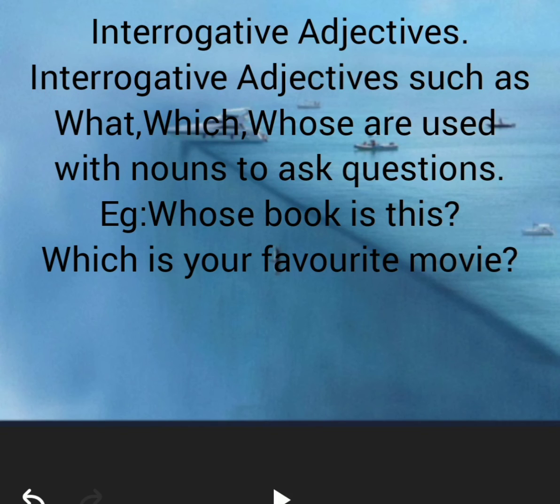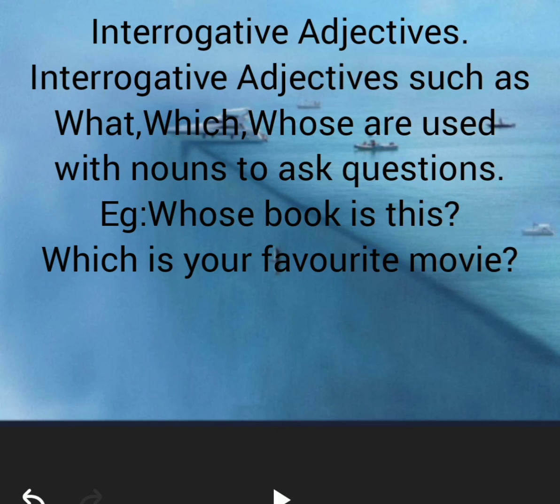Interrogative adjectives are the adjectives with which we can ask questions to others, like the question words what, which, whose, etc. We are using these kinds of question words with nouns to ask questions to others.